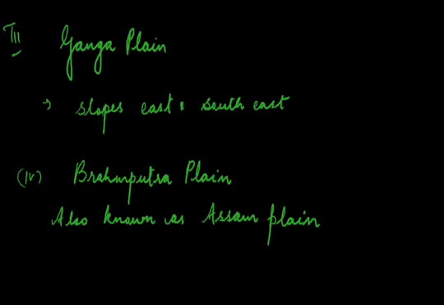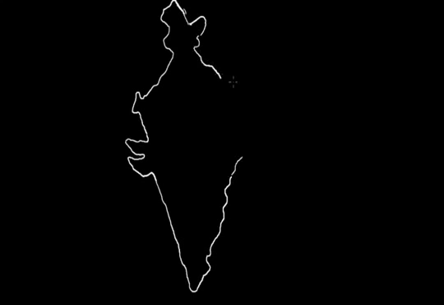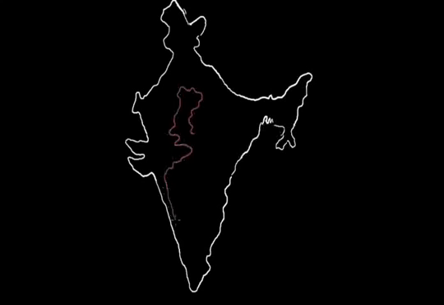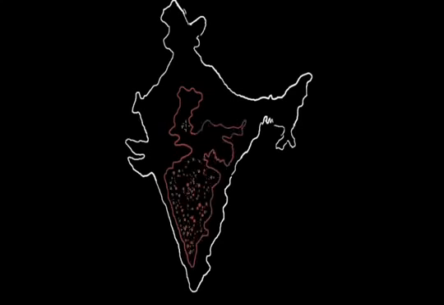Now we'll study about the peninsular plateau. In the map you can see the location of the peninsular plateau.